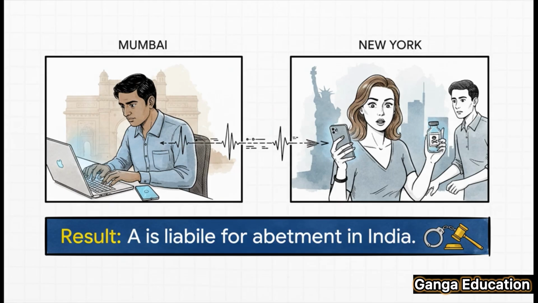Let's make this crystal clear with a practical example. Suppose person A is living in Mumbai. From there, he instigates B, who is in the USA, to poison C in New York. Now, even though the actual poisoning happens in the USA, A will be held liable for abetment right here in India, all thanks to Section 47.